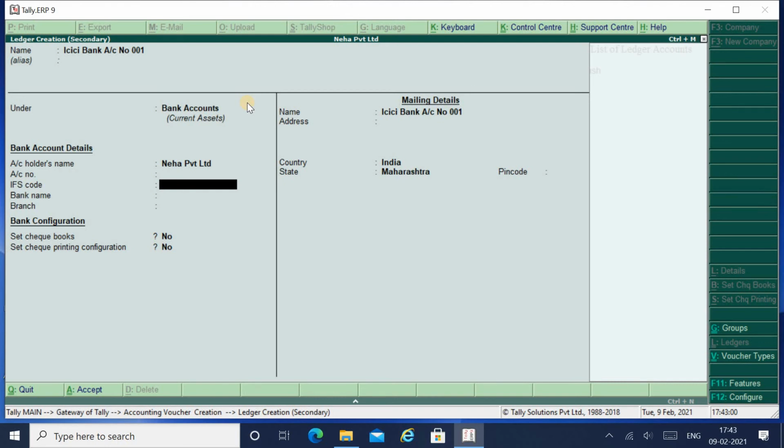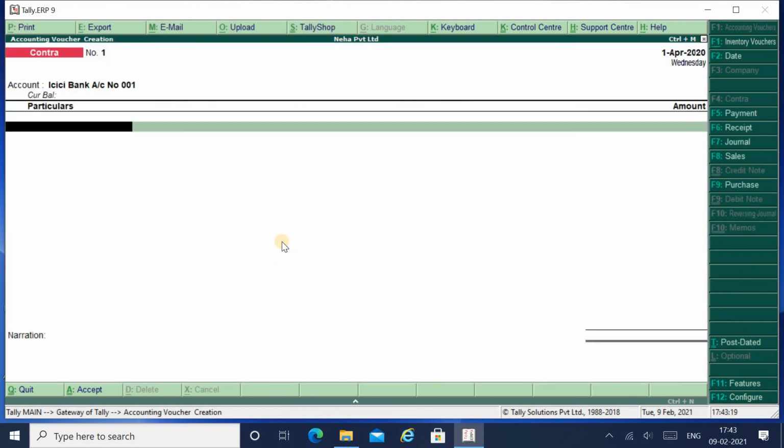So I will just press enter and accept my ledger creation. You can enter all the details over here like address, country, pin code, then the account number, IFSC code, etc. So I have accepted this ledger, and my ICICI Bank account has been created.